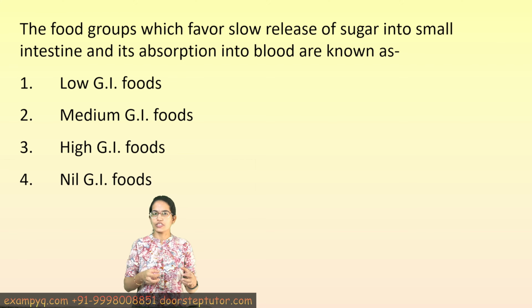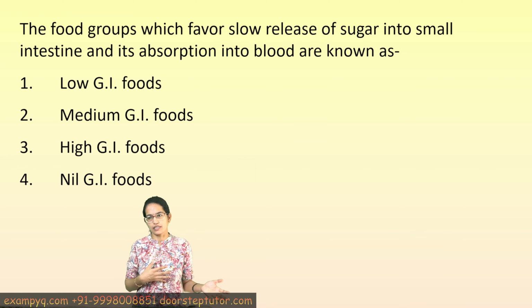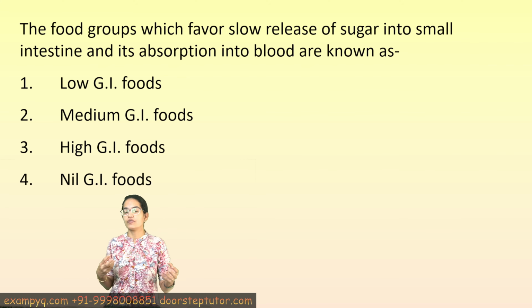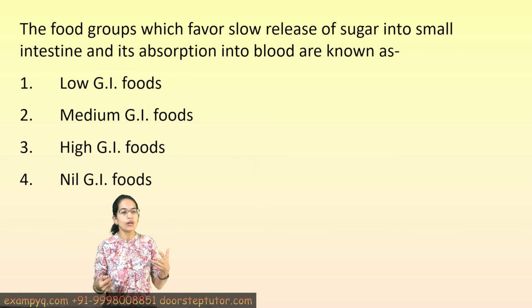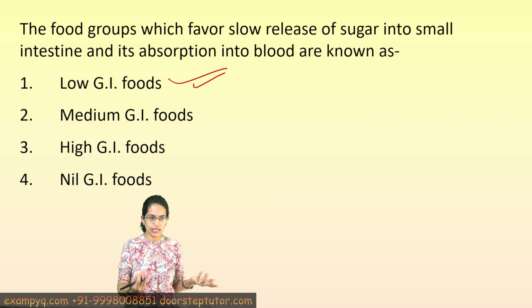They are the ones which are high in fiber, high in protein. So whole grains, legumes, nuts, fruits, vegetables are some of those, and these are the ones which help us to manage diabetes or blood sugar levels. So low glycemic index food would be the correct answer here.